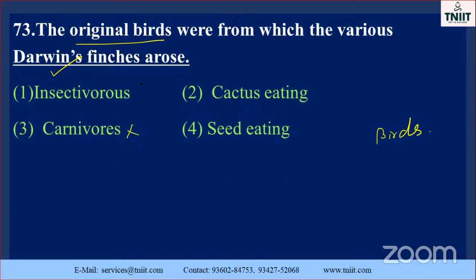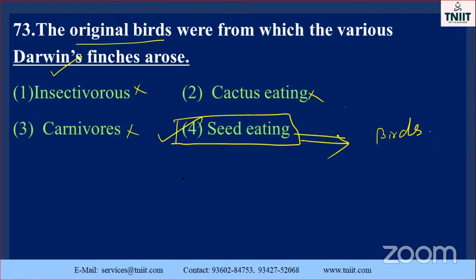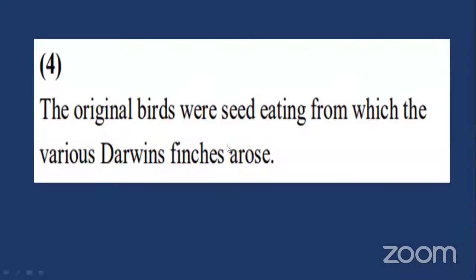The carnivorous will not come, insectivorous will not come, cactus will not come. Seed-eating birds. So the fourth option is the correct answer. This is also a direct question, and also thinking. Okay, thinking question. See the next option: the original birds were seed-eating, from which the various Darwin finches arose.